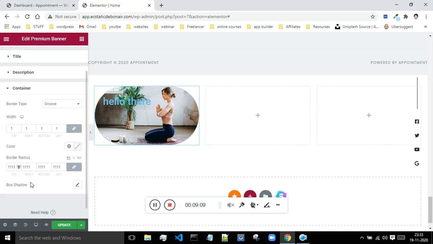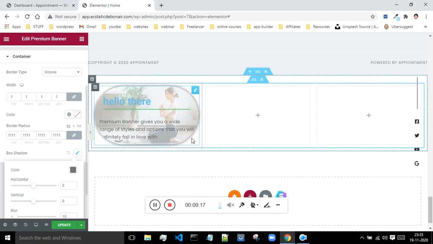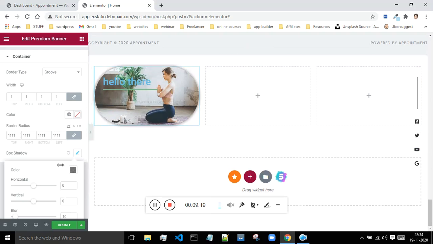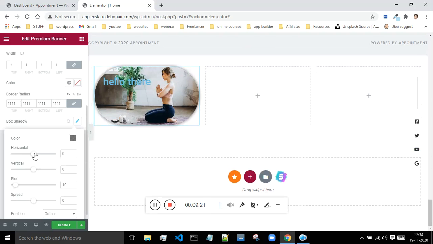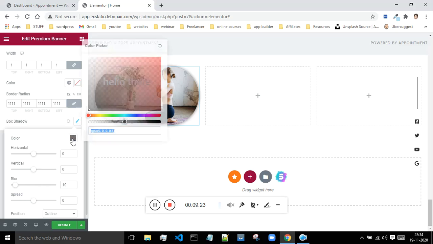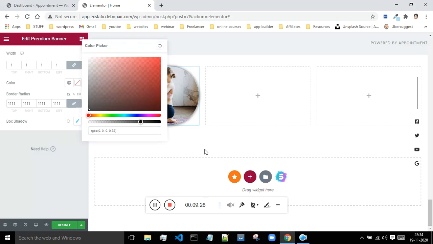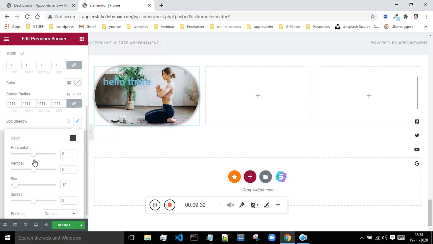Next comes the border shadow. If you want to give a shadow to this border, then you can do that. Let me show you how to do that. Now as you can see, I'm getting this border shadow. Let me just give the color. I will give this dark color.